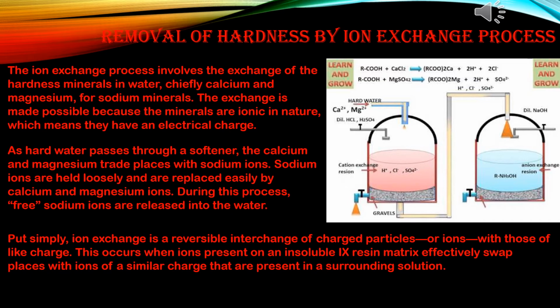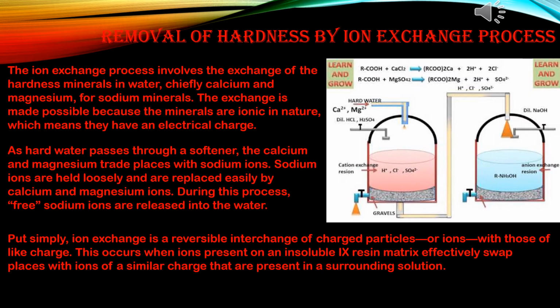Both types of hardness can be removed by this process. Synthetic ion exchange resins are used for this purpose. The cation exchange resins are organic polymers containing carboxylic acid, that is COOH, or sulfonic acid group, that is SO3H groups. On the other hand, anion exchange resins are basic, containing hydroxyl, that is OH group. These polymers are insoluble solids and are used in the form of granules.